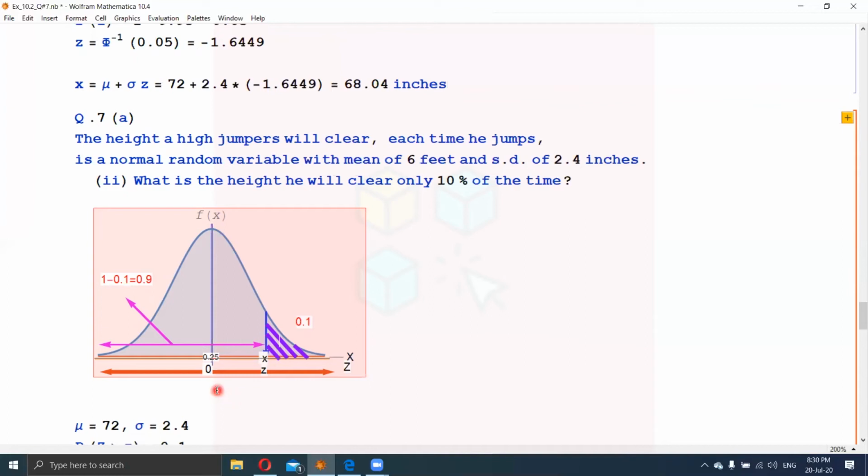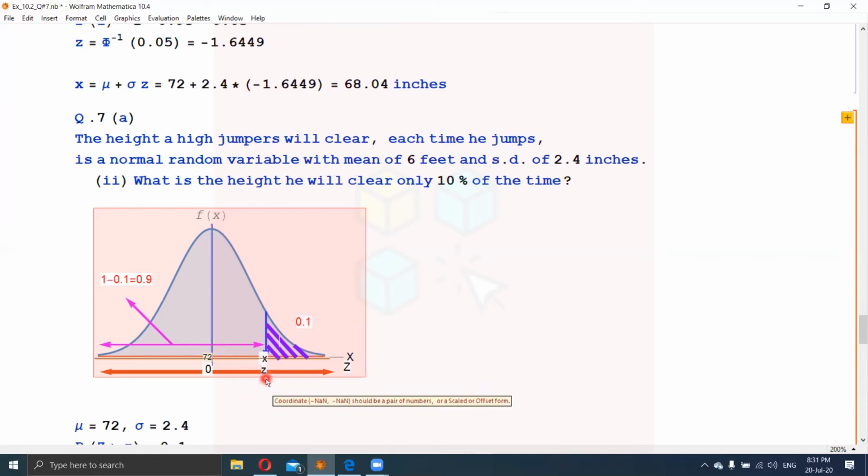So in the center there should be 72, not this one, so I am replacing it here. This is 72, the mean of this distribution, and the corresponding value of the mean on the z scale is 0, and we have to find this point x and the corresponding z.